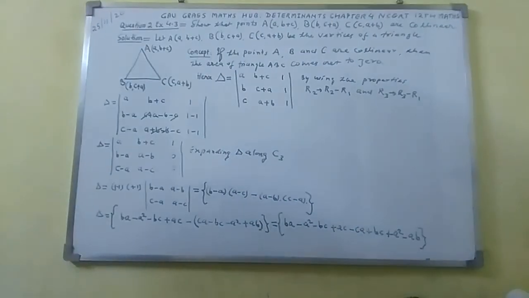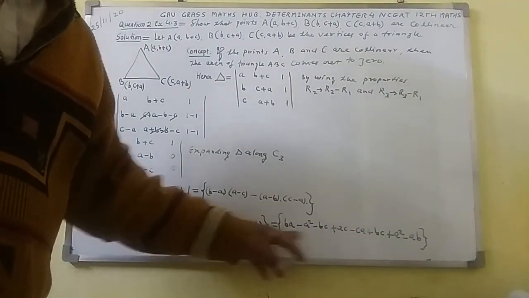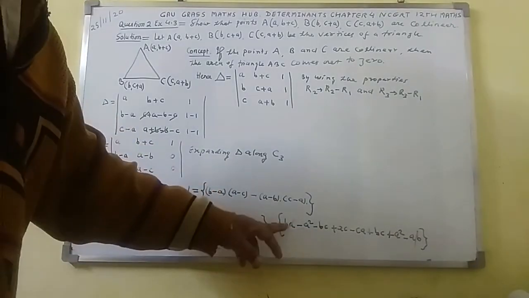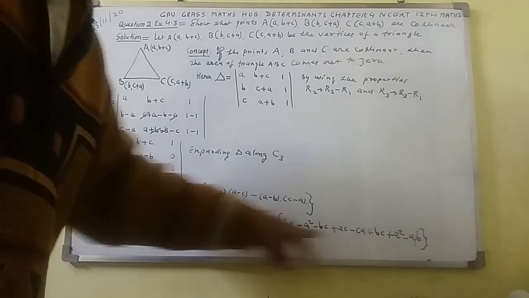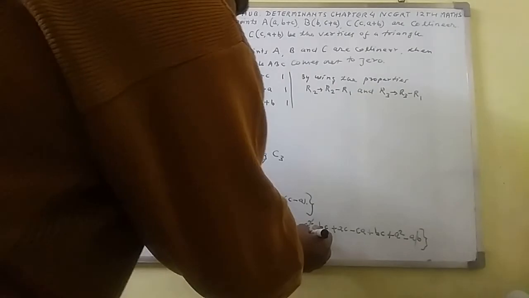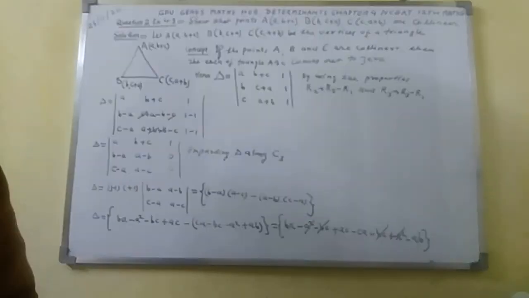This thing will get. So here you can see plus ab minus ab. This one will be cancelled out. Minus a square, here ba, ab, plus minus cancelled out. Minus a square plus a square will be cancelled out. Minus bc plus bc will be cancelled out. Plus ac minus ca will be cancelled out. So here comes out to be 0.